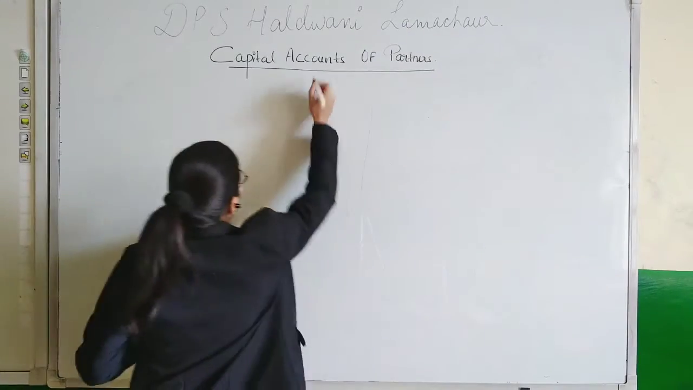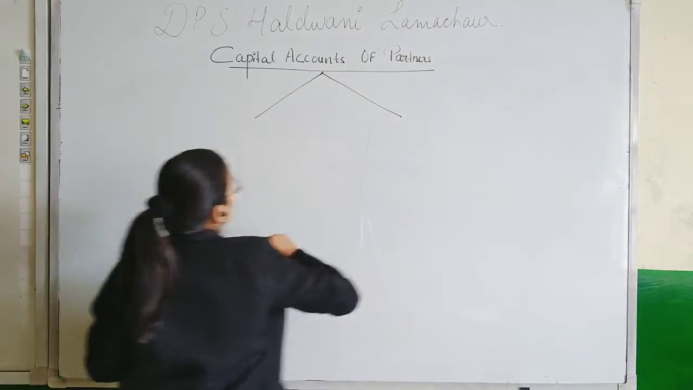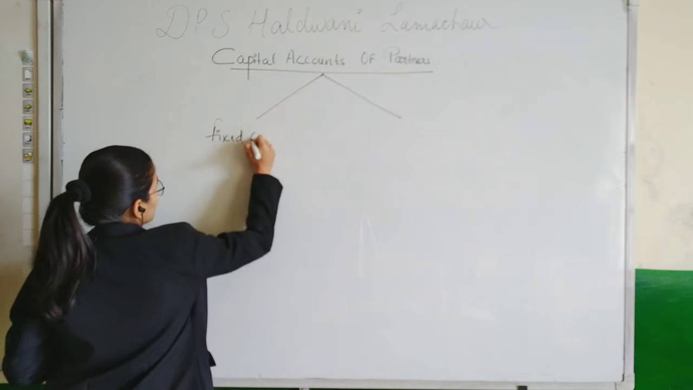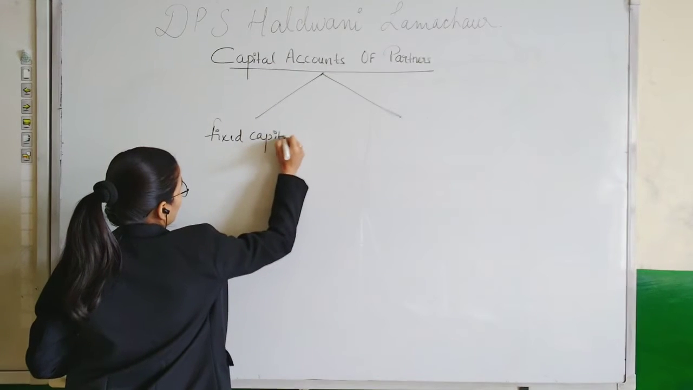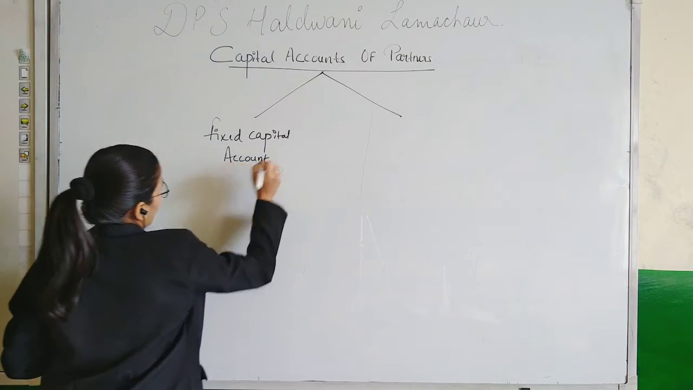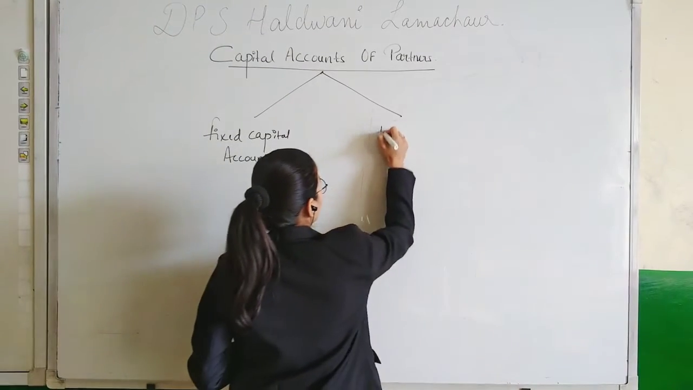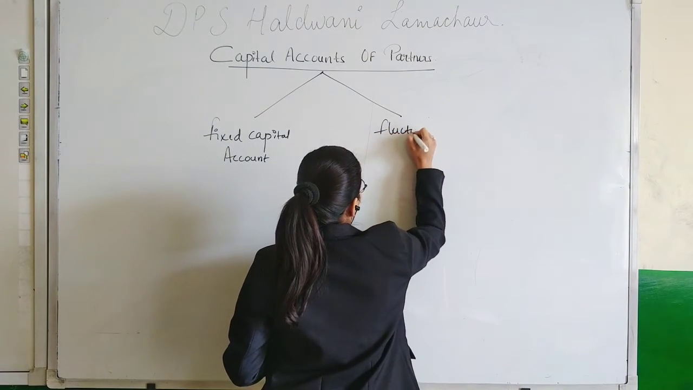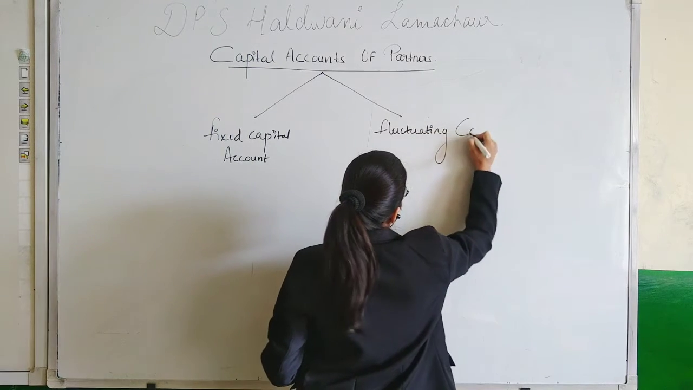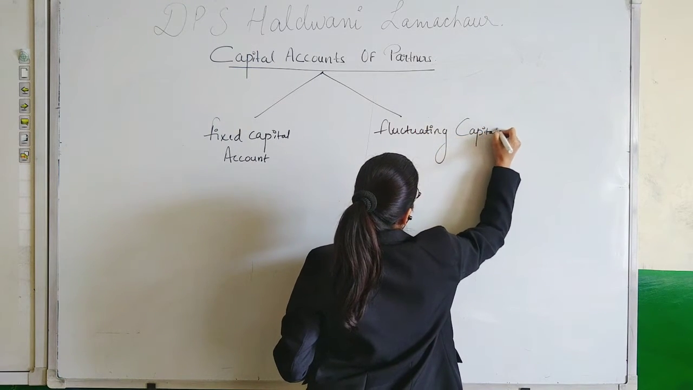So generally there are two types of accounts of partners which are prepared. First is fixed capital account, and second is fluctuating capital account.